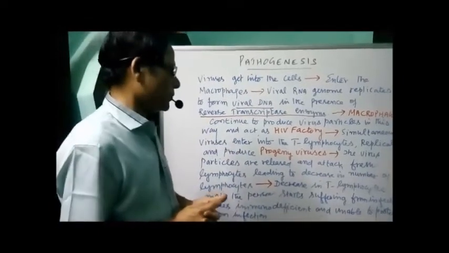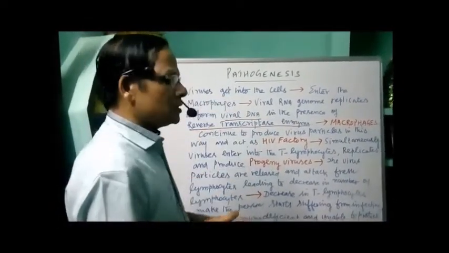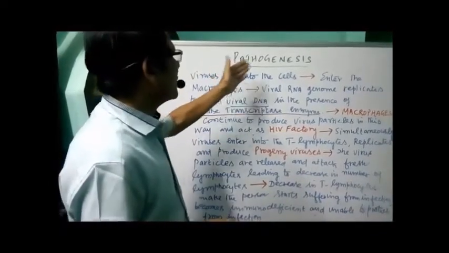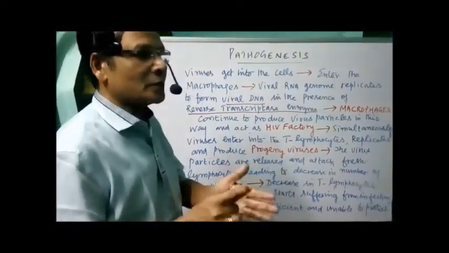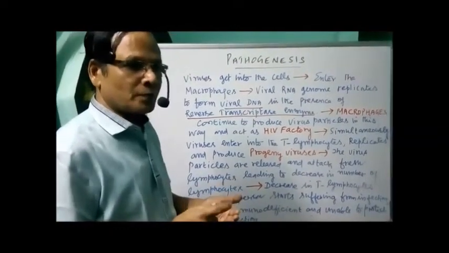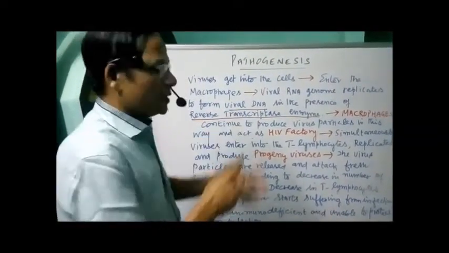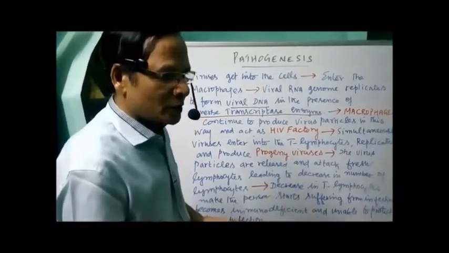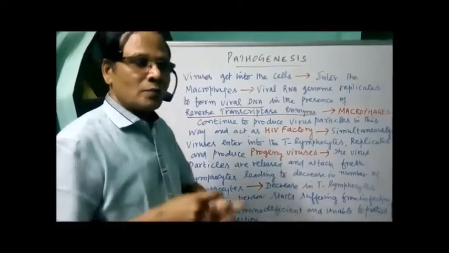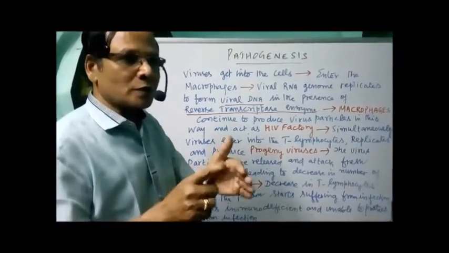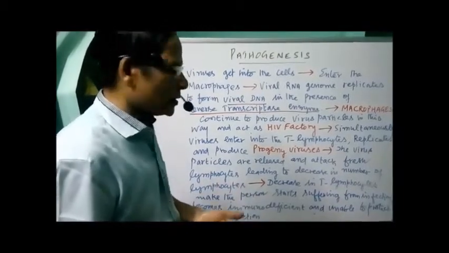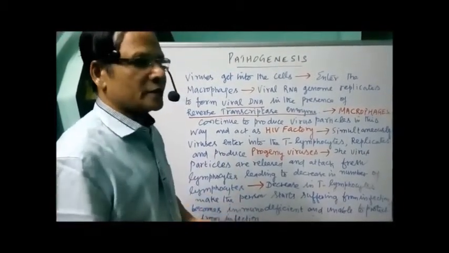That's not necessary. So these are the various stages that lead to the development of the disease, and that process is called pathogenesis, the development of the disease. Now to see what are the symptoms that develop during these periods when we have the burst of the T lymphocytes, a decrease in number of T lymphocytes, making the person unable to protect himself from infection.